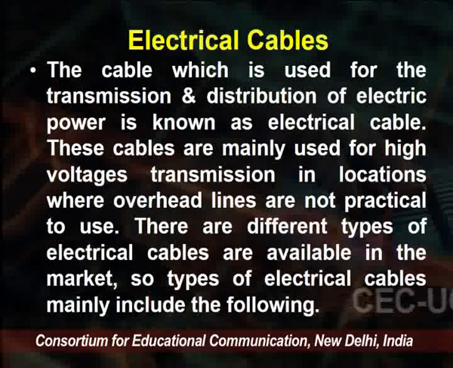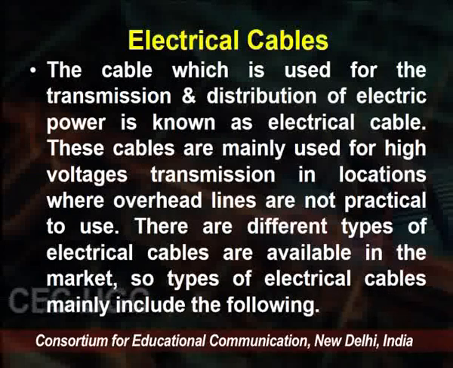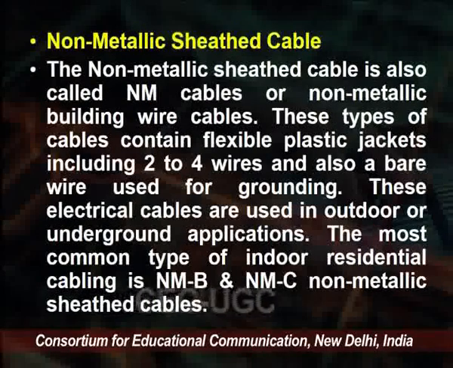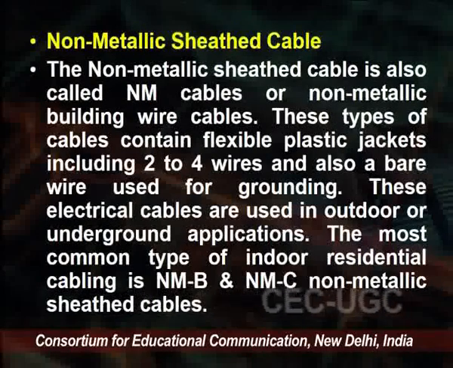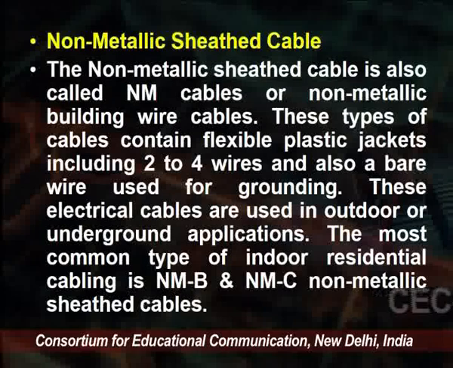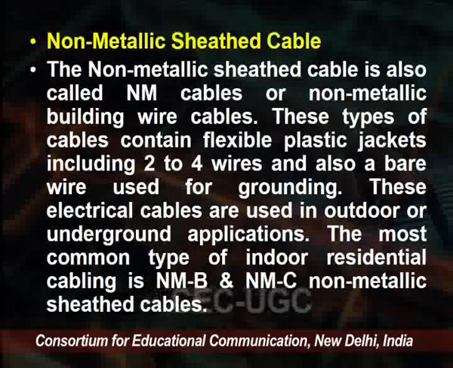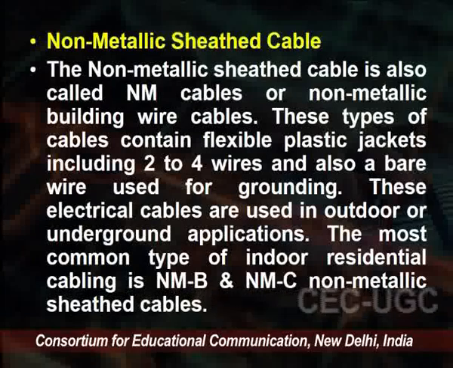There are different types of electric cables available in the market. On the basis of requirement, the types mainly include the non-metallic sheathed cable, also called NM cables or non-metallic building wire cables.